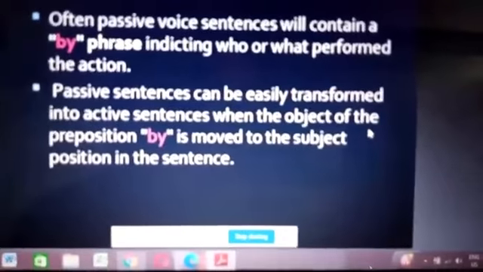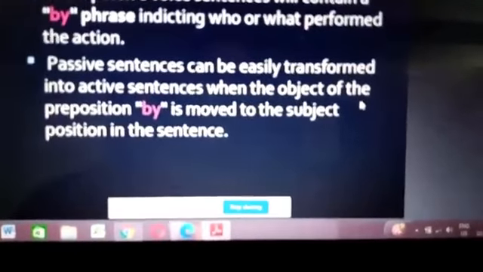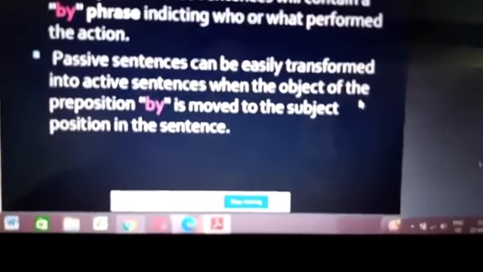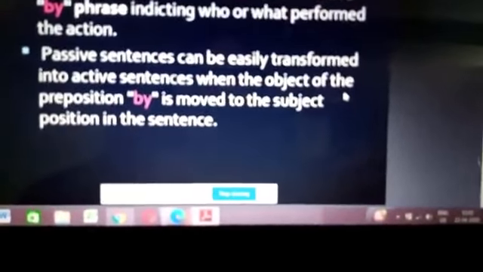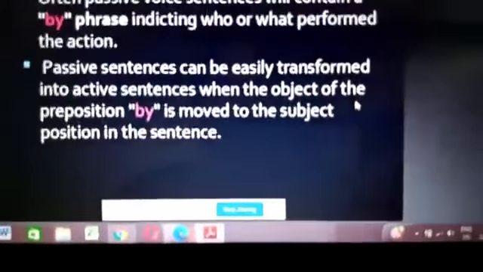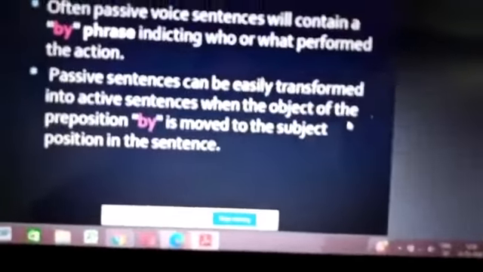Passive sentences can be easily transformed into active sentences when the object of the preposition by, you should remember that by is an example of a preposition and the object of that preposition follows it, is moved to the subject position in the sentence.